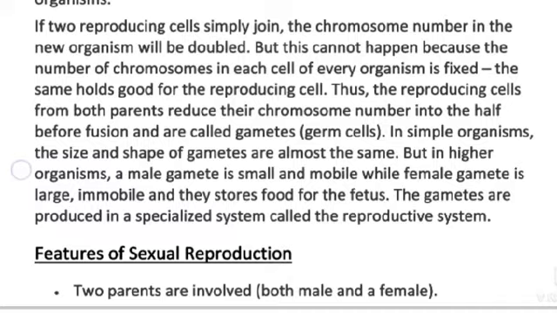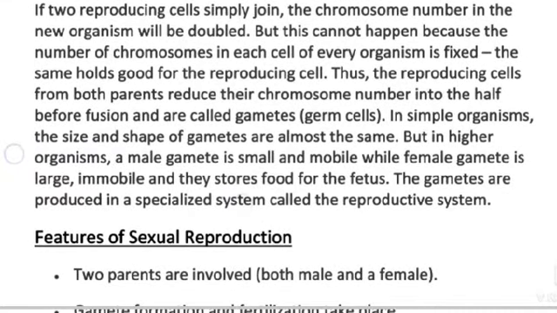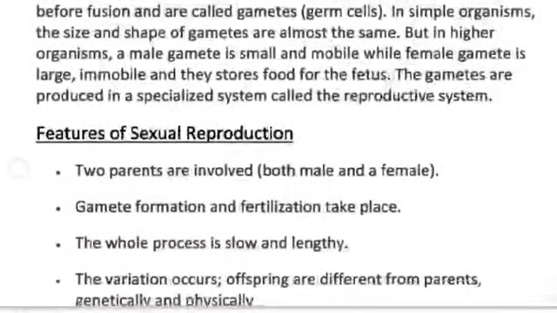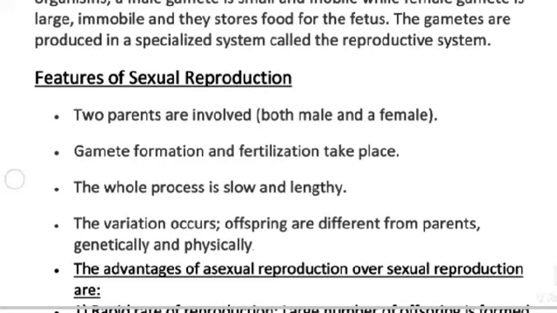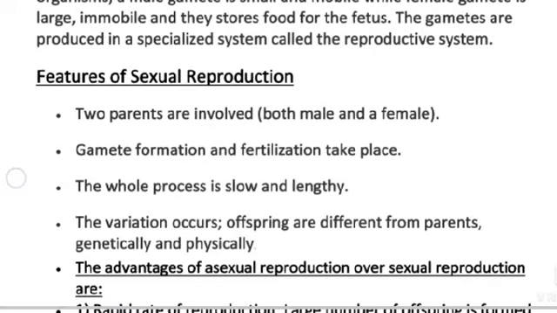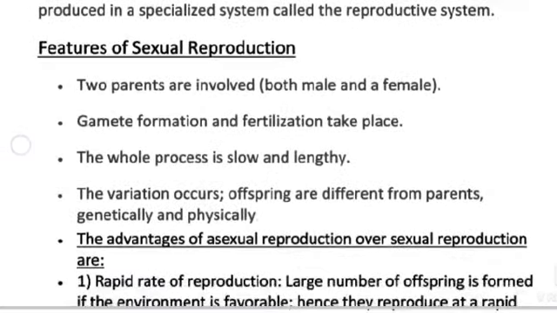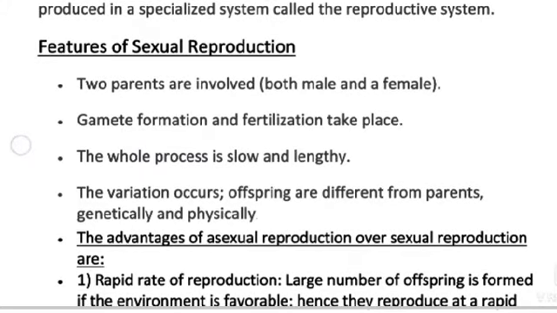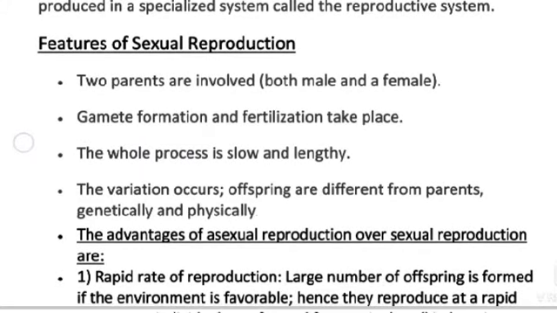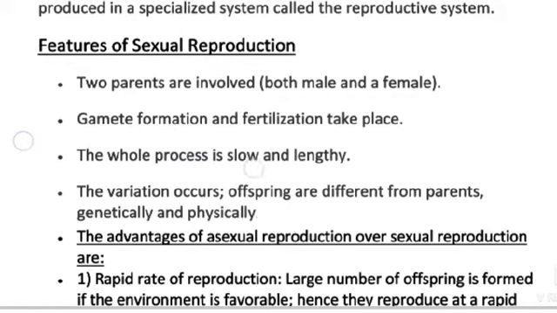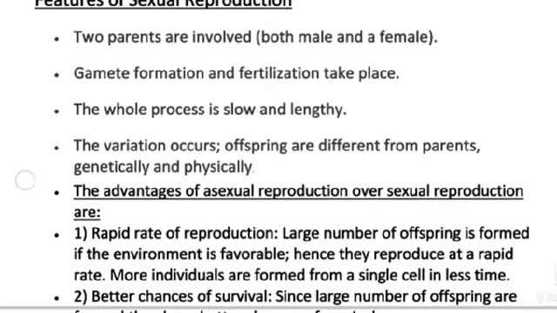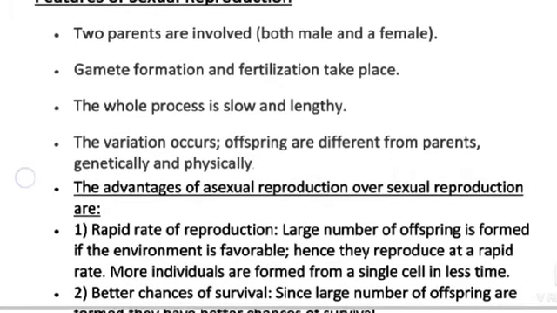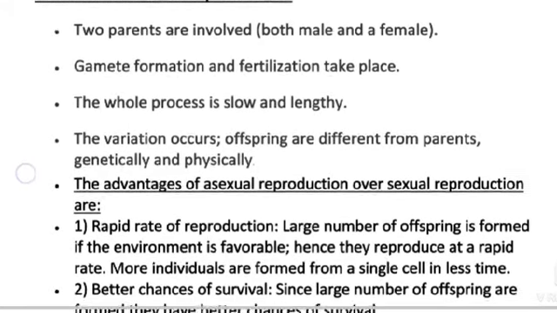The gametes are produced in a specialized system called the reproductive system. Features of sexual reproduction: two parents, both a male and a female individual. Gamete formation and fertilization take place. The whole process is slow and lengthy. Variation occurs. Offspring are different from parents genetically and physically.